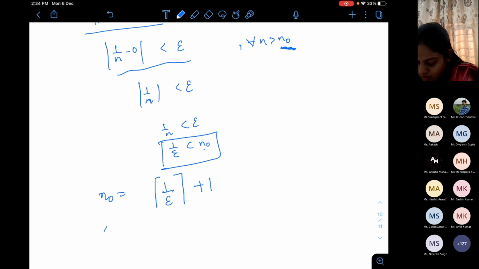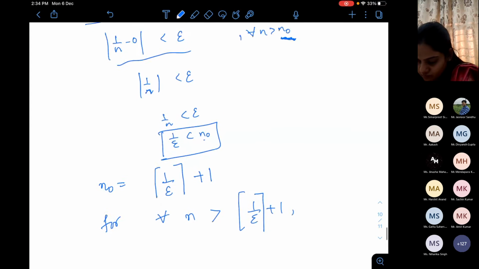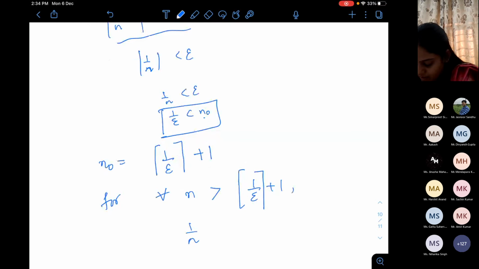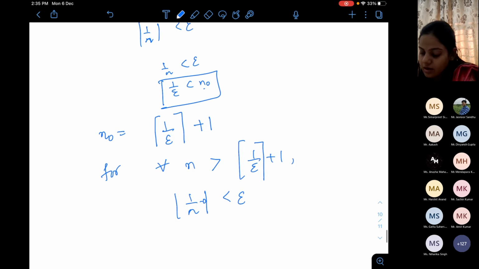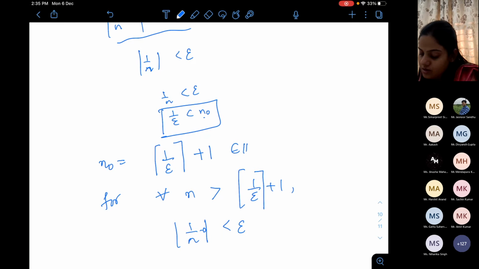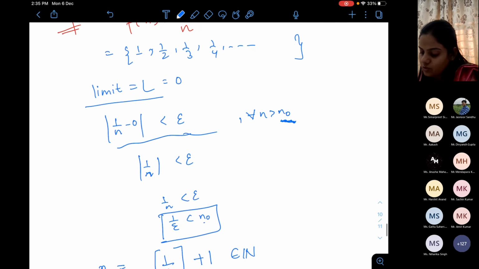So for all n greater than n naught, 1 by n minus 0 is less than epsilon. I have to choose a natural number such that this relation will hold.